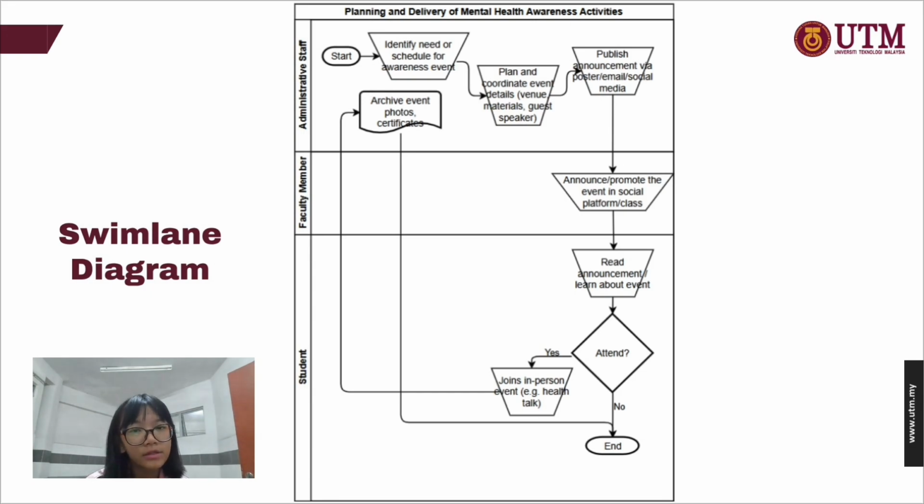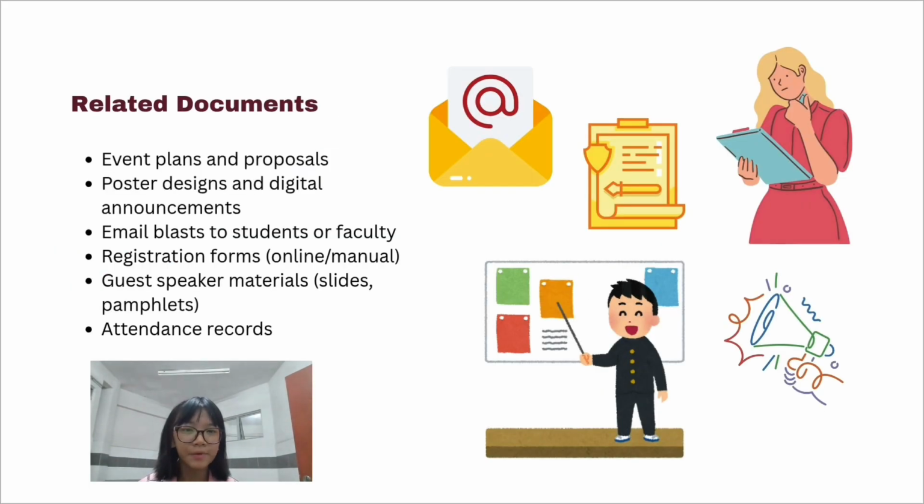For the faculty members' role, they will announce and promote the event on social platforms. For the students, they will read the announcement and learn about the event, then choose to attend or ignore. If they attend, the admin staff will normally archive the event photos and certificates. Then it means the session is well conducted. The related documents like event plans and proposals, poster designs and digital announcements, attendance records, and so on are required.